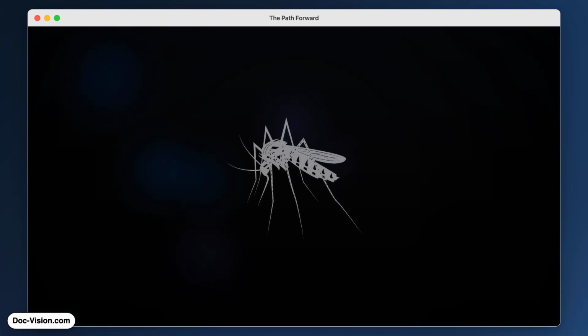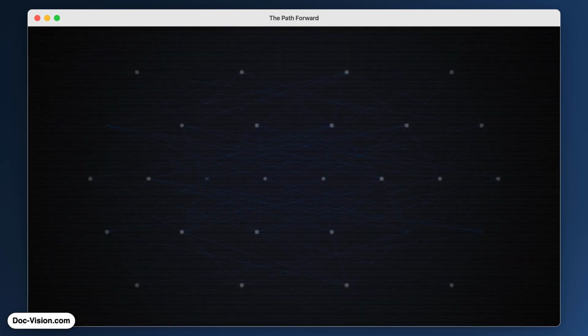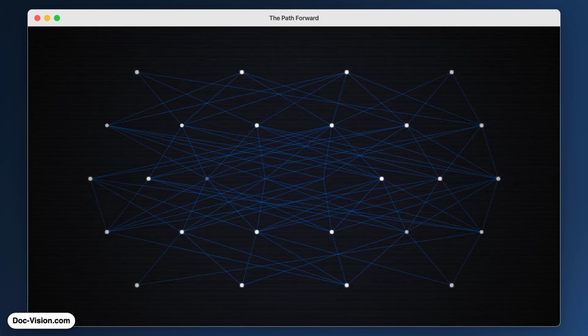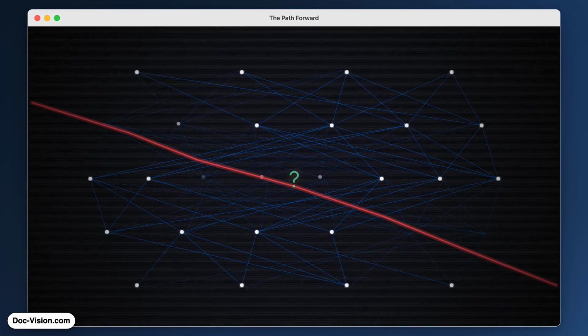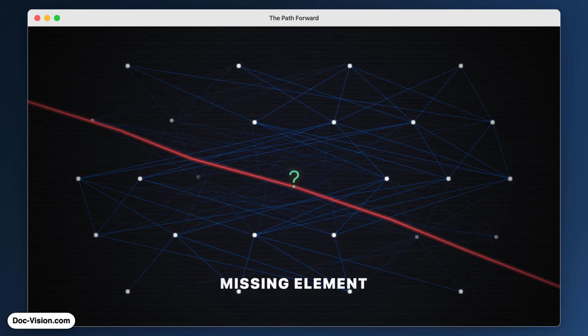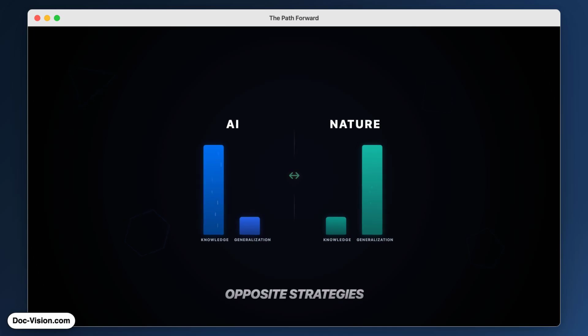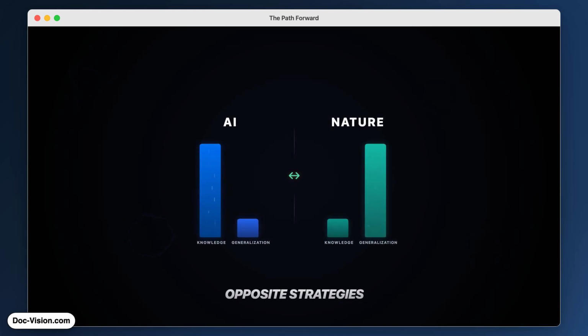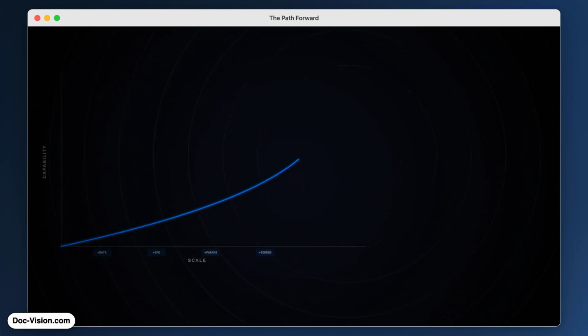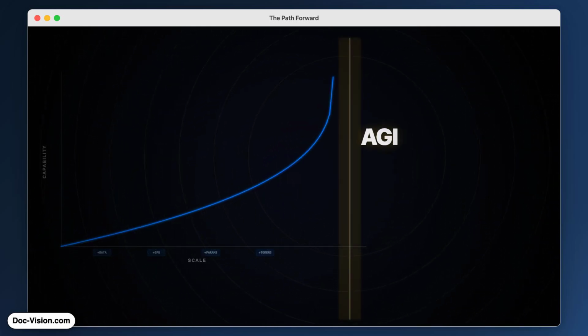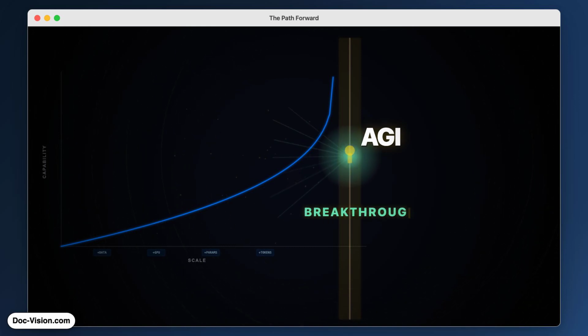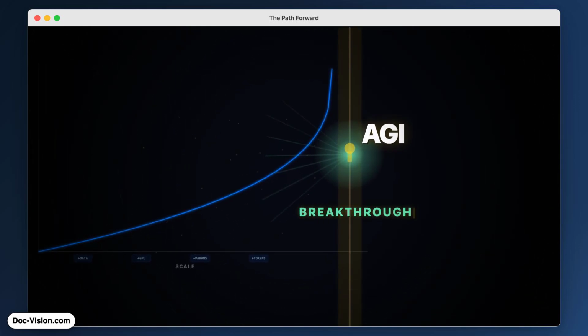A mosquito brain contains roughly 200,000 neurons. That alone suggests we are doing something wrong, that we are missing a crucial element in how intelligence really works. We have been optimizing for high knowledge and low generalization, while nature optimizes for the opposite, low knowledge, high generalization. Can we reach that simply by scaling? Increasingly, researchers are accepting that one more major breakthrough is necessary to arrive at AGI, an actual ability to generalize.